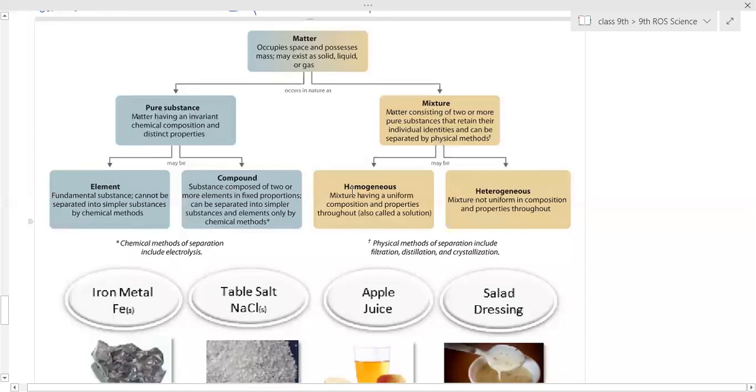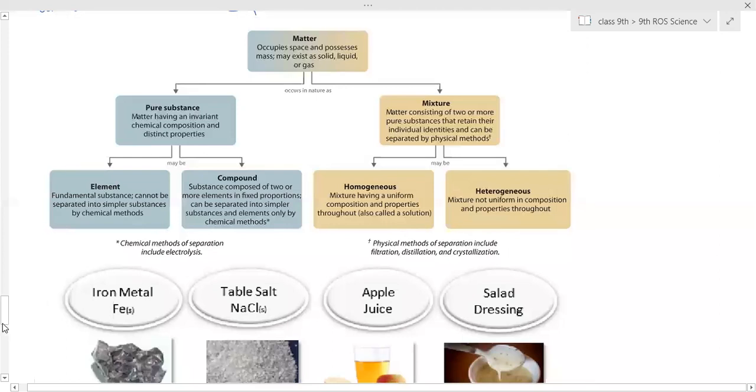Here, mixtures are further divided into homogeneous and heterogeneous. Mixtures having uniform composition and properties throughout are called solutions. Heterogeneous mixtures are not uniform in composition and properties throughout, so everywhere the properties are not exactly similar. They can be separated by physical methods, that is filtration, distillation, or crystallization.